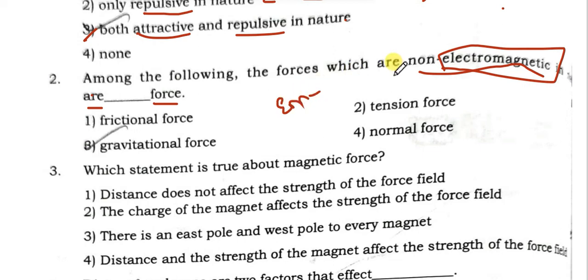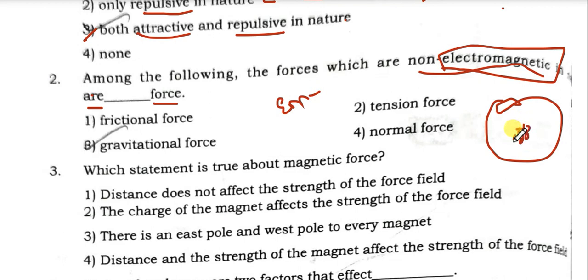Electromagnetic force means, in an atom, you have a nucleus. In the nucleus, neutrons and protons are present. And in the surroundings, electrons revolve around the nucleus. There are so many electrons.